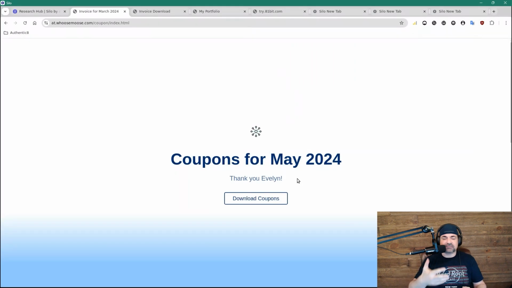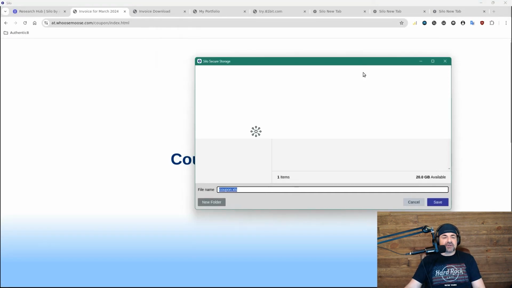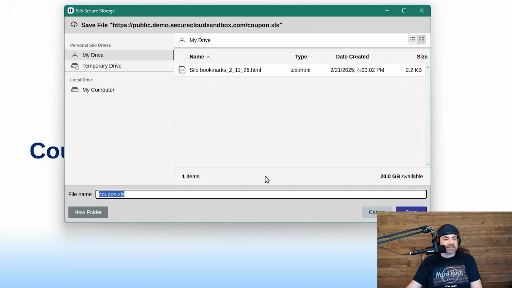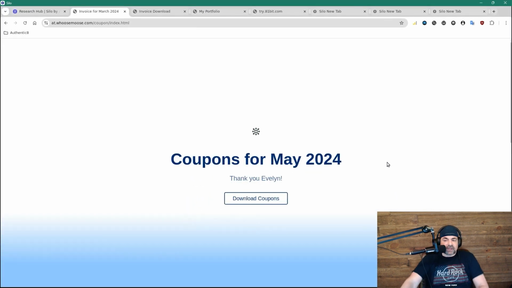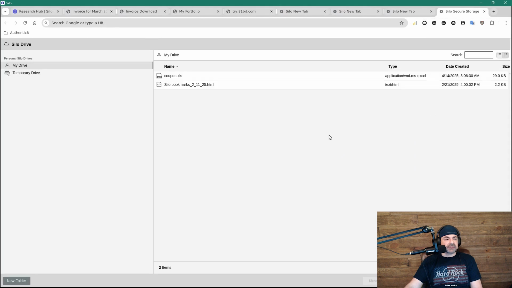You could be working in the middle of the night if you're an expert, or just random people. They get emails, they get links that send them places. Oh, I should download some coupons. Great. Okay, I'll take advantage of that. So I'm going to download my coupons here, and that's going to show up, and I get a place to keep them. And it happens to be an XLS file. And now I've got those coupons saved in my drive. Now, if I go look at my drive, and I can pull those up, and there's the coupons right now.